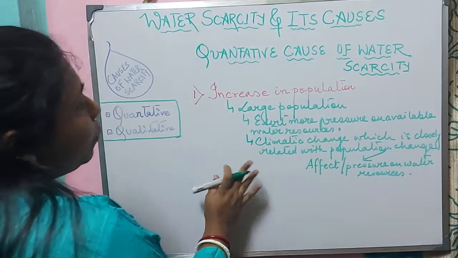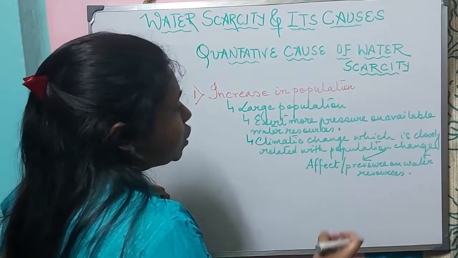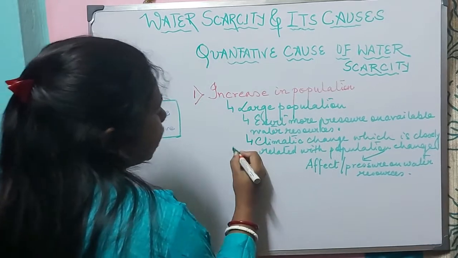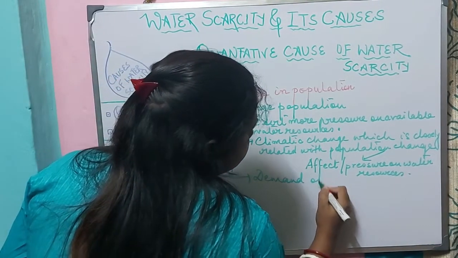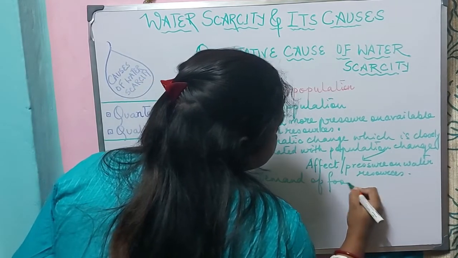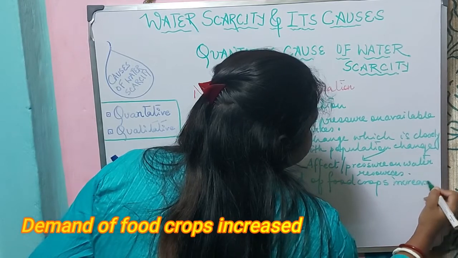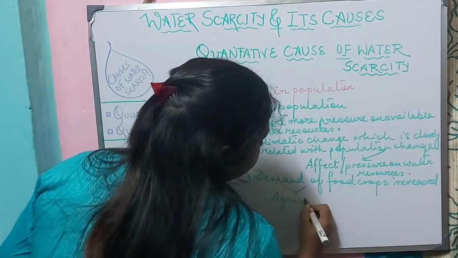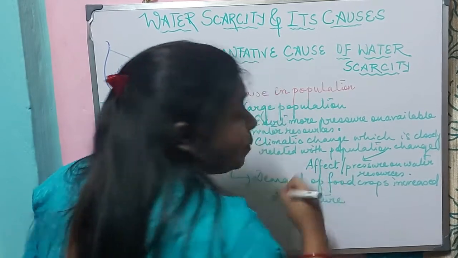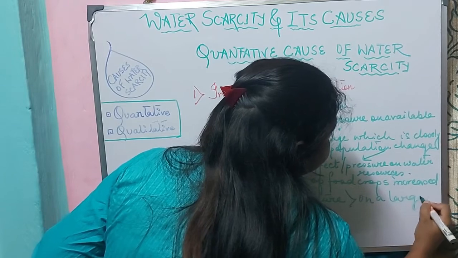Now, due to large population, as more pressure is exerted on the available resources, we can also see that the demand of food crops increased. That means agriculture will be done on a larger scale.